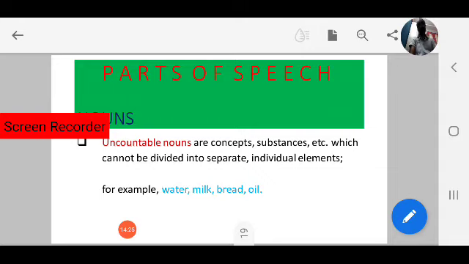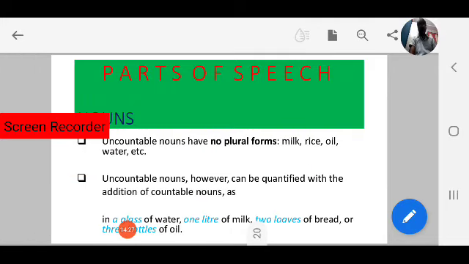Uncountable nouns have no plural forms: milk, rice, oil, etc. No milks, no rices, no oils.